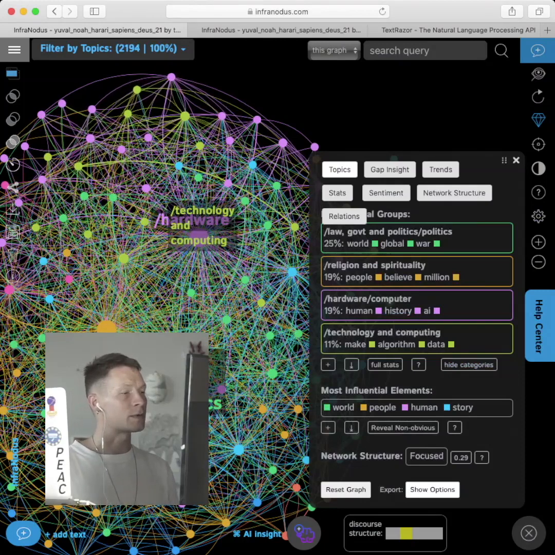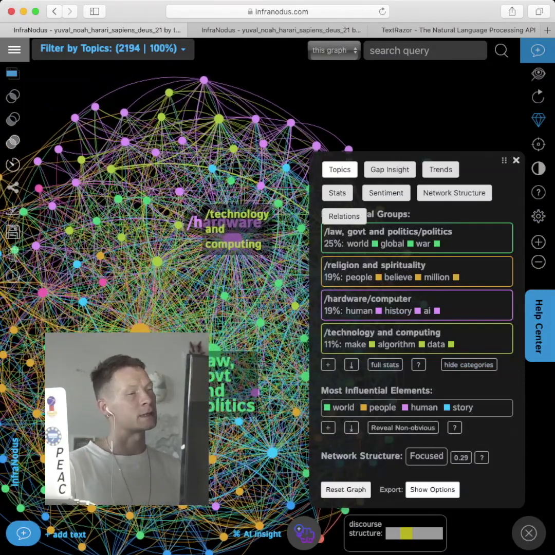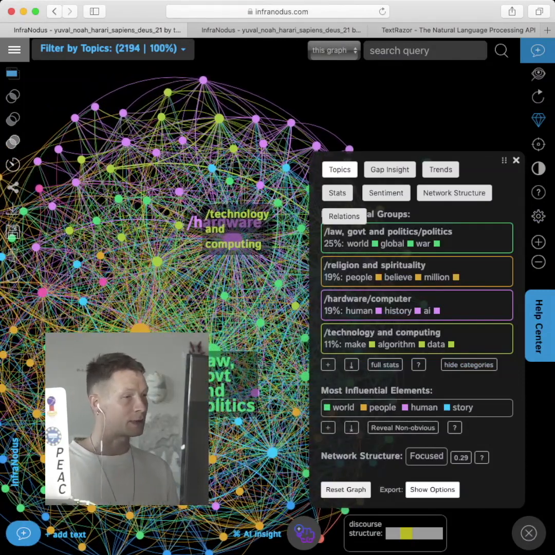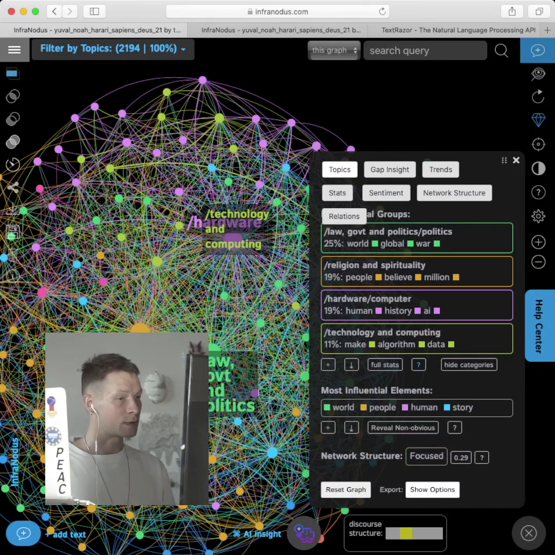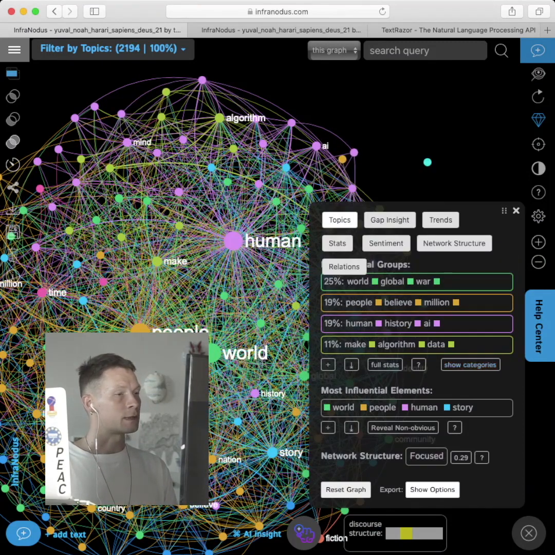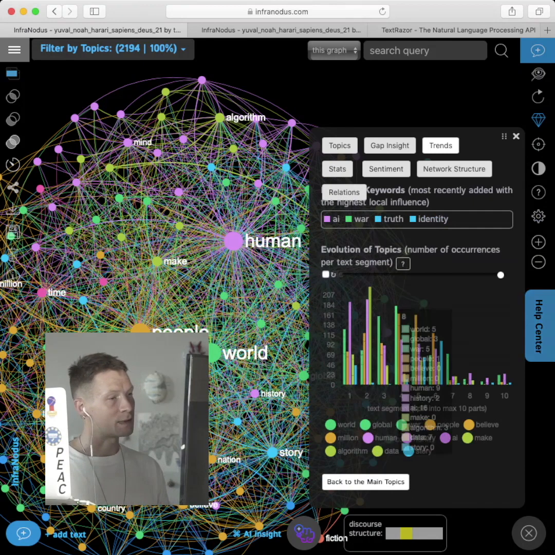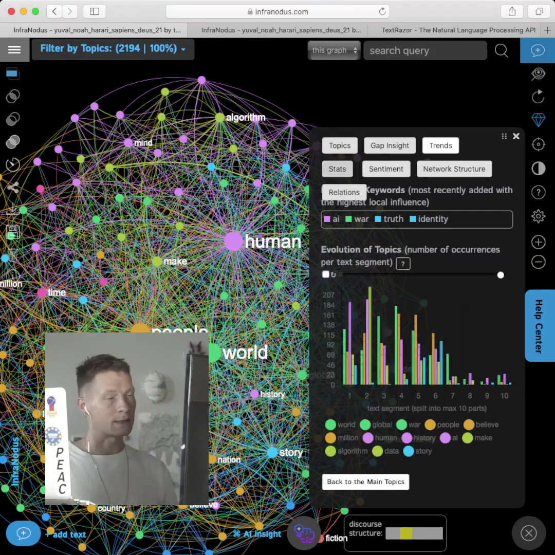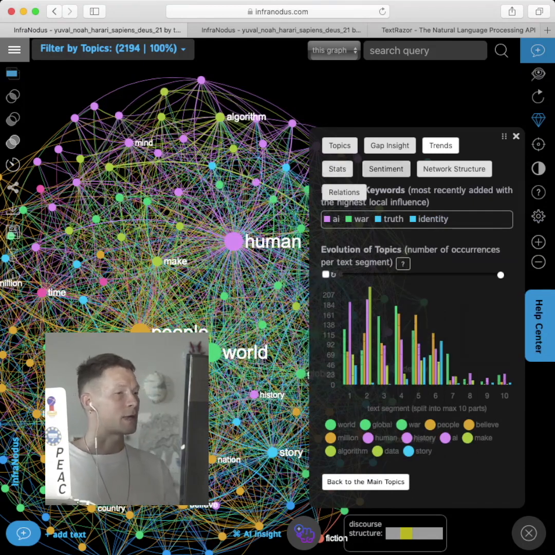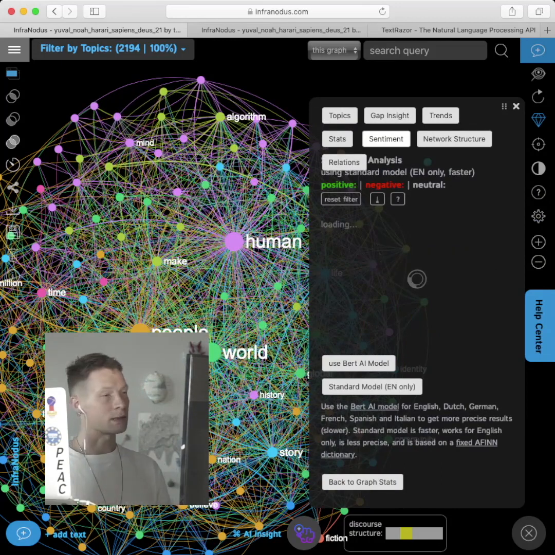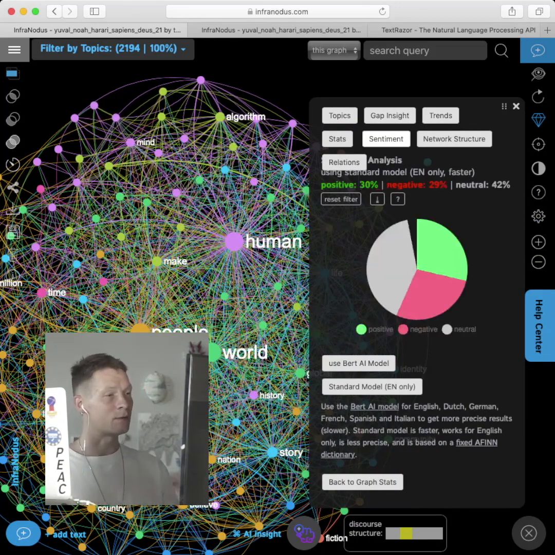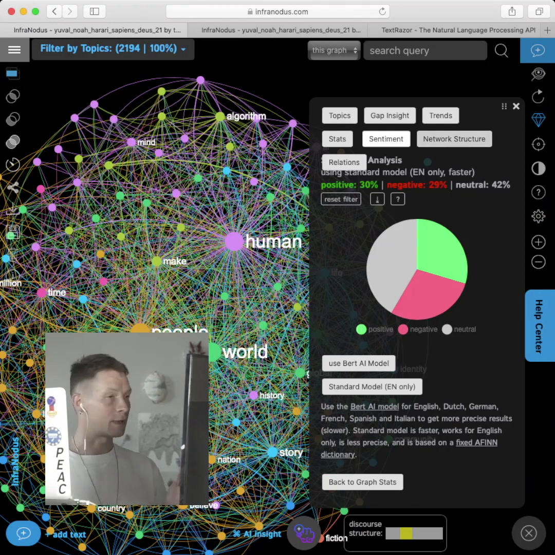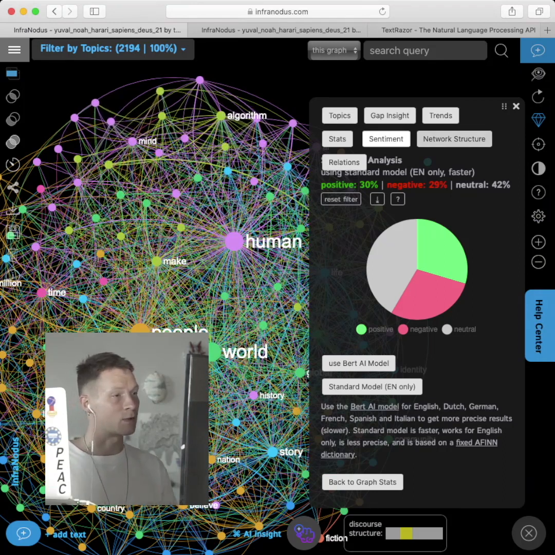And these 3 books were actually Yuval Harari's Sapiens, Deus, and 21 Lessons. So we see what those books are about. We can also then go and see how the trend evolved over time. So we see that the topics are changing as the books evolve. And then we also have sentiment analysis that shows us what is the sentiment inside, positive, neutral, negative. You can also use it for any other text, so spreadsheets, customer reviews, and so on.